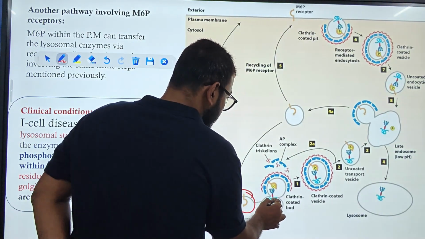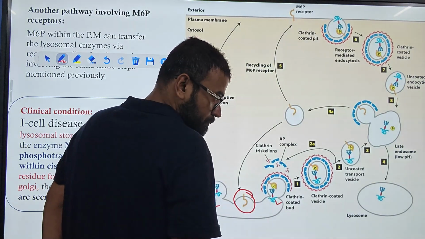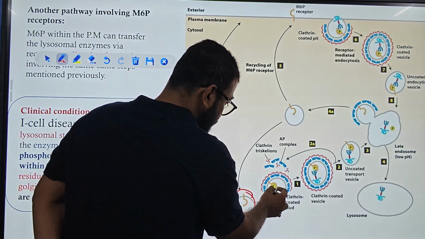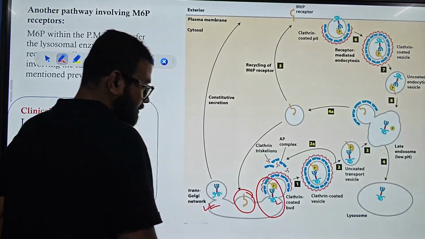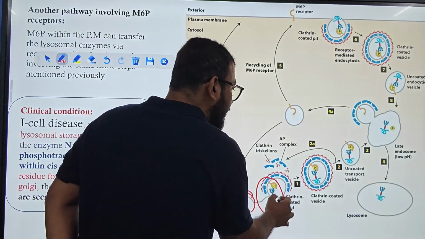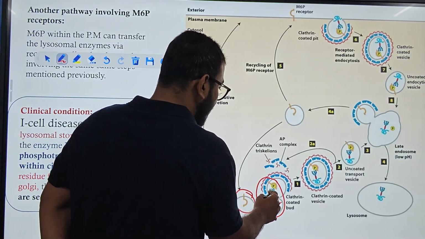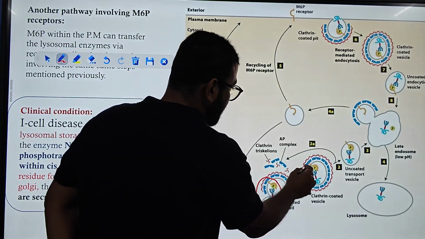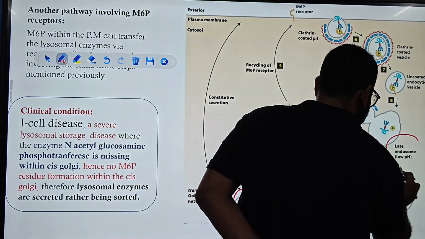Now our protein that is already phosphorylated at the mannose residue binds with the mannose 6-phosphate receptor. See, this kind of binding takes place. And after binding, via clathrin, it is transmitted finally to the late endosome.